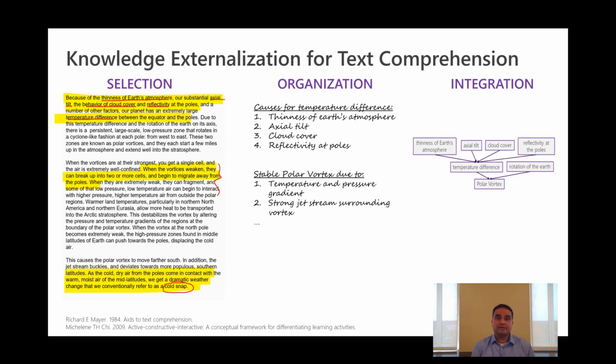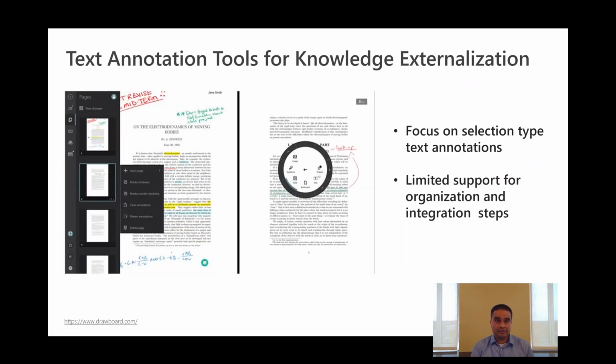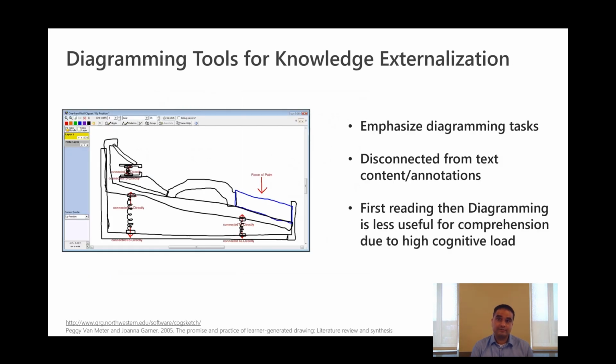But the problem is readers often have to switch between different tools for reading, note-taking, and diagramming, which can be disruptive. Reading complex text requires iterations and seamless switching between different levels of representation. Active reading tools such as this one emphasize sentence-level annotations, but note-taking and diagramming are secondary and disconnected. On the other hand, diagramming tools emphasize the drawing canvas, limiting the usefulness of annotations on the text display for diagram construction.